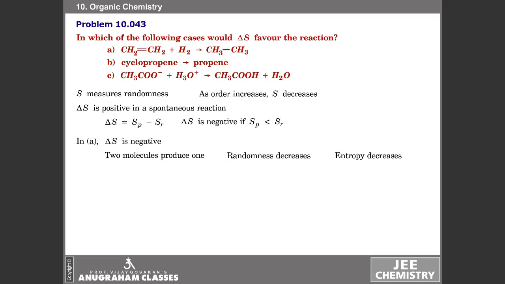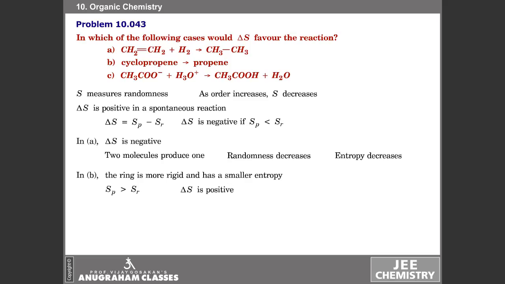In the second, we have cyclopropene becoming propene. Cyclopropene is a ring system and propene is acyclic. A ring is more rigid. That means it has greater order. When a cyclic system becomes an acyclic system, there is a slight increase in randomness. Though we have one molecule producing one molecule, we find a cyclic system becomes an acyclic system, and therefore delta S is positive.